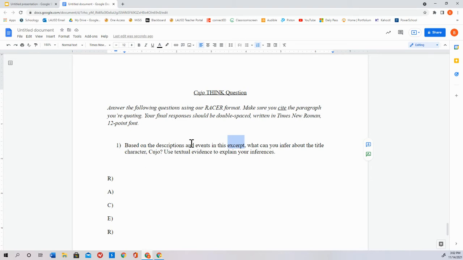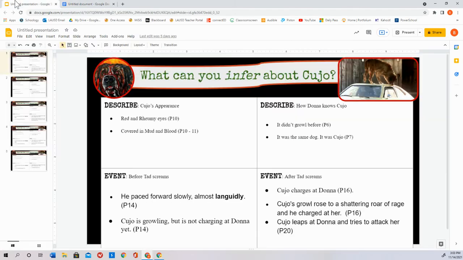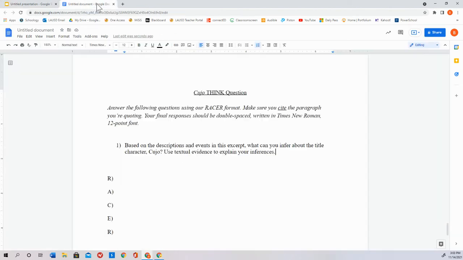Based on the descriptions and events in this excerpt, what can you infer about the title character Cujo? Use textual evidence to explain your inferences, which we will. But based on descriptions and events, well, look. Here are my descriptions. Here are my events. Boom. There you go. Making it easy.